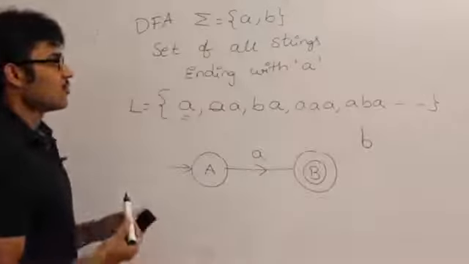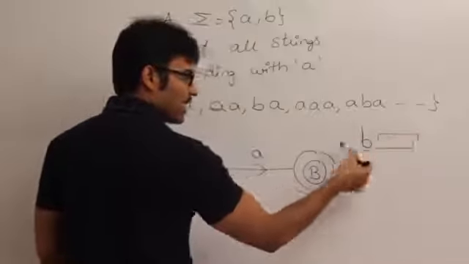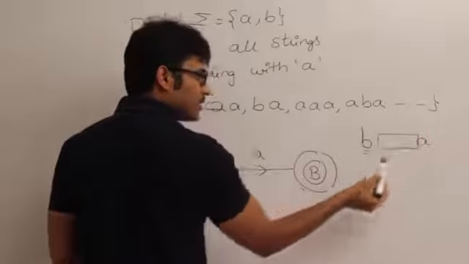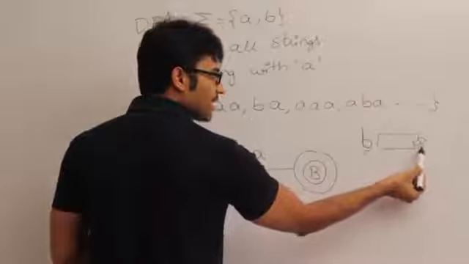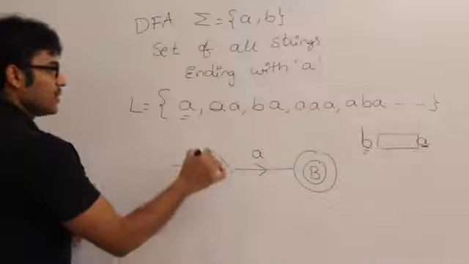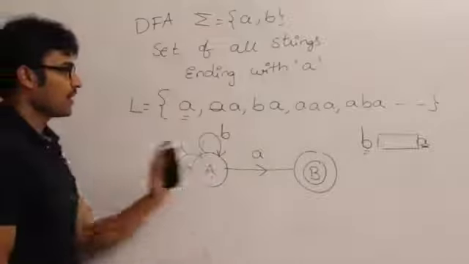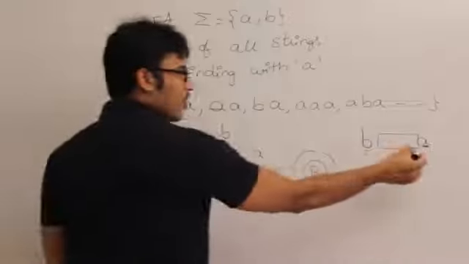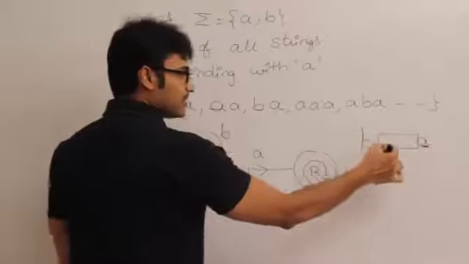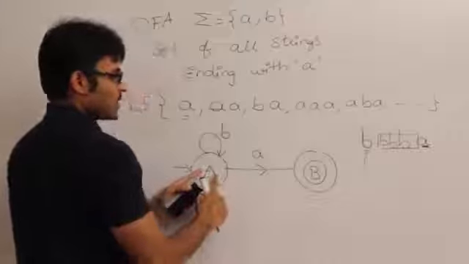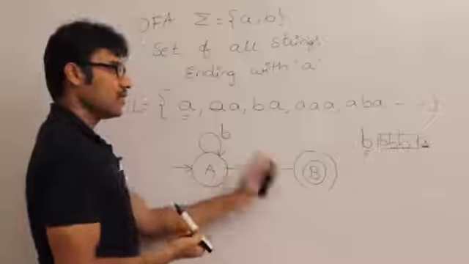Even if I see B in the beginning, there is nothing wrong, because I can wait for some time and I can get an A at the end and accept it. So any number of B's, I will be waiting for an A, right? And whenever one A comes, I will think that this is the last A and I'll just accept it. I have seen a lot of B's, and whenever A comes, I'll go to this state and I'll think that this is the last A. I'm hoping that this A is the last A, right?